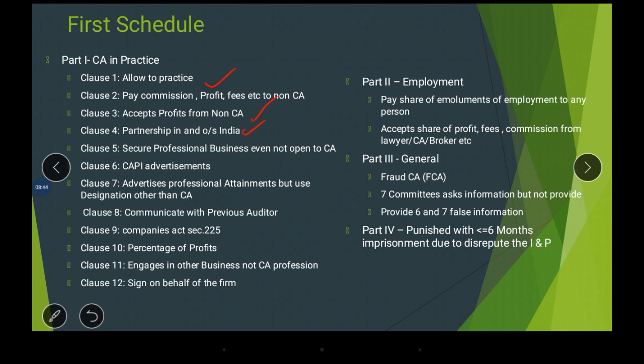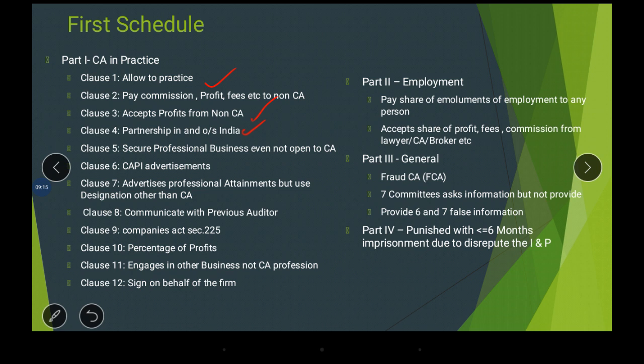That means he accepts share of profit, fees and commission from the lawyer, CA, broker, etc. He doesn't want the money from that position. By using that position, he gets a lot of shares from the different people in the company. He accepts share of profit, fees or commission from the lawyer, CA or the broker who is appointed by the company, and the clients of the company. So from them what does he get? He got an amount that is more than his employment income. So he chose that way.